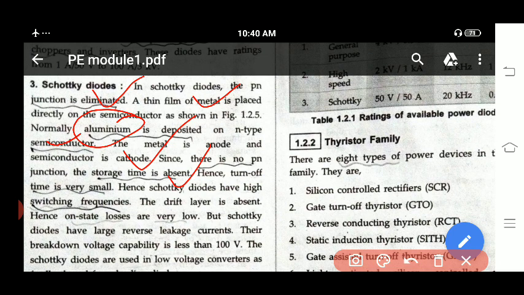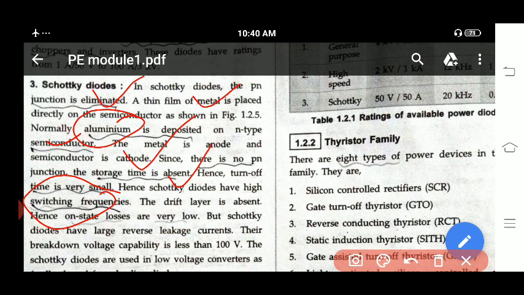Hence Schottky diode has high switching frequency. Why? Because it doesn't have any storage time at all. It has high switching frequency. The drift layer is absent. Hence on-state loss is very low.